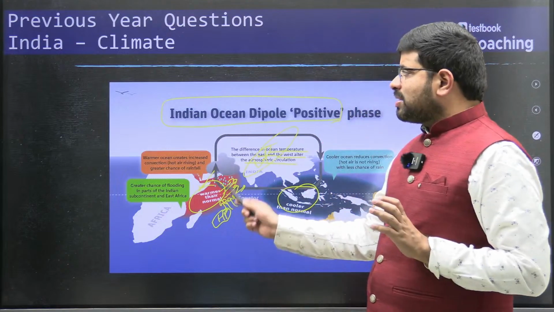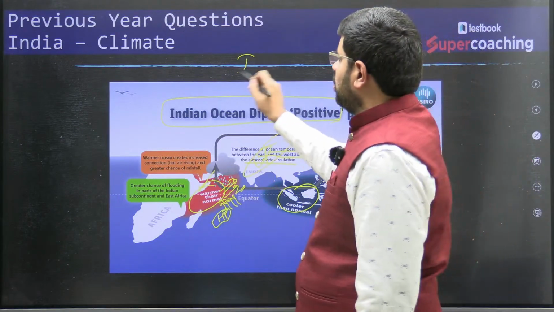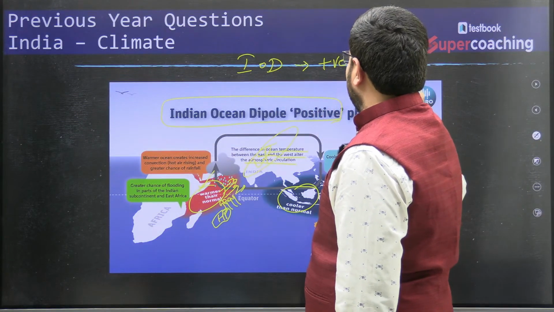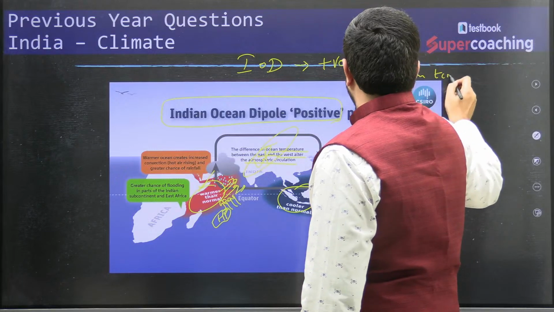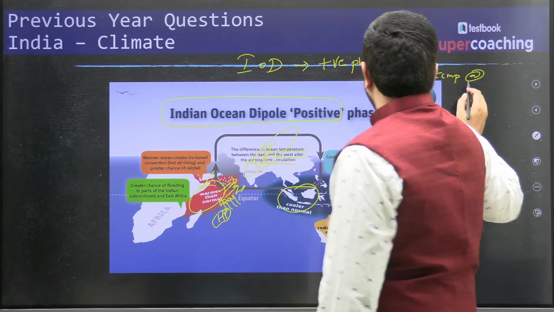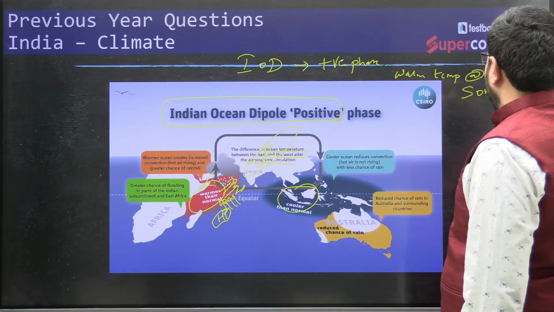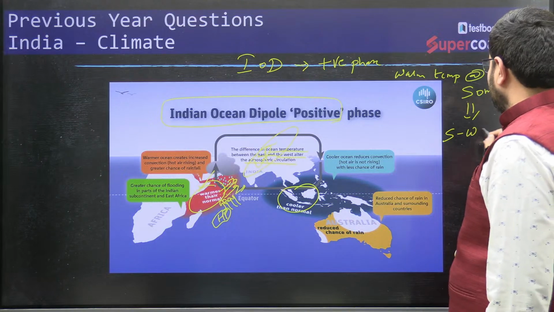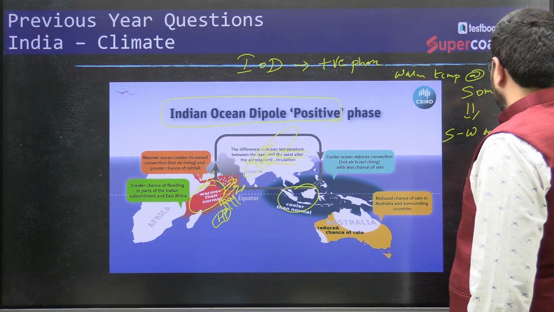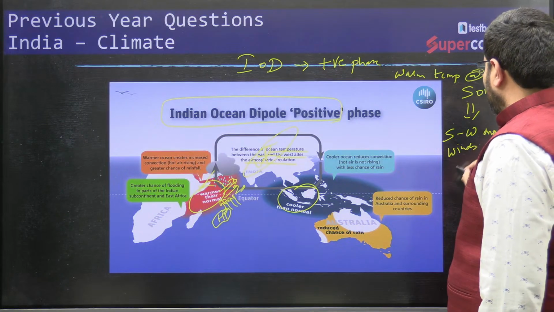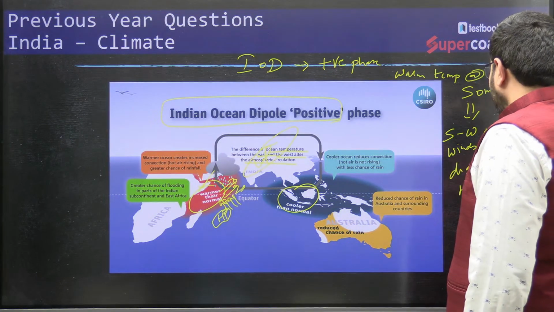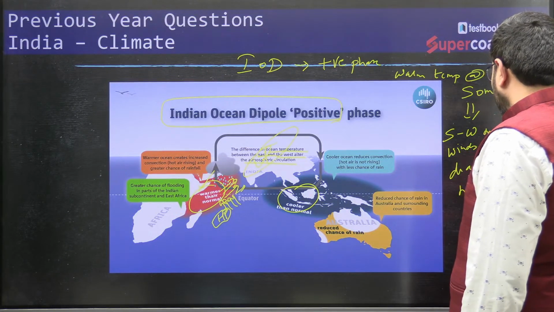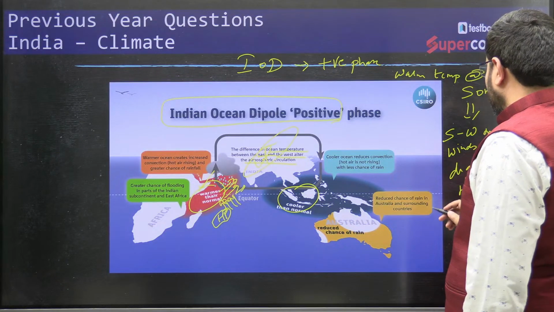So how is Indian Ocean dipole having an impact? Indian Ocean dipole, if there is a positive phase, that means there are warm temperatures at Somalia. Because of this warm temperature, the southwest monsoonal winds drag moisture from the ocean.